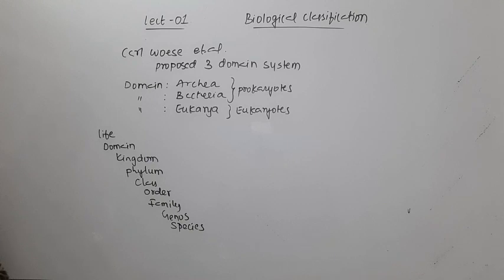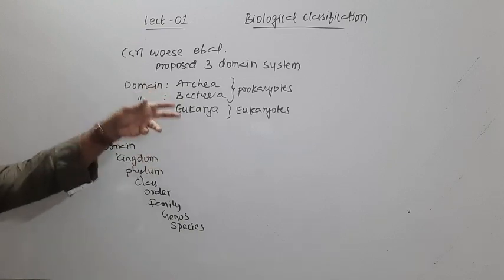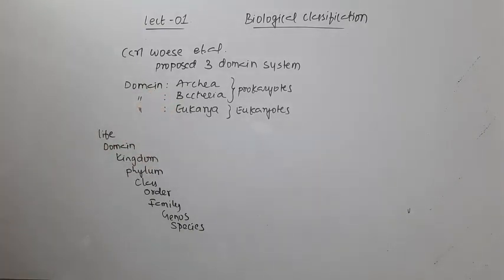And so we have this same 6 kingdom classification. What he did was divide the kingdom Monera into 2 groups.